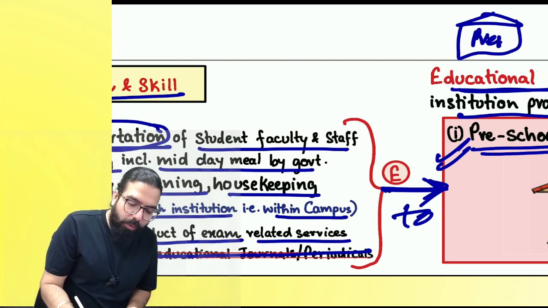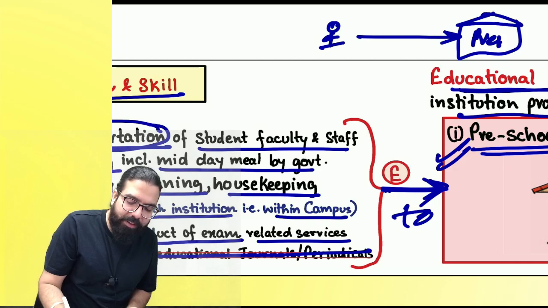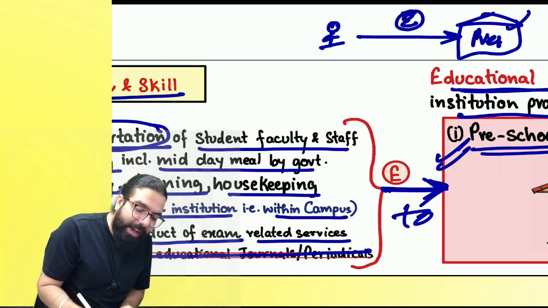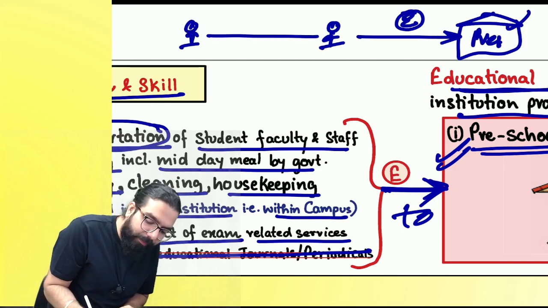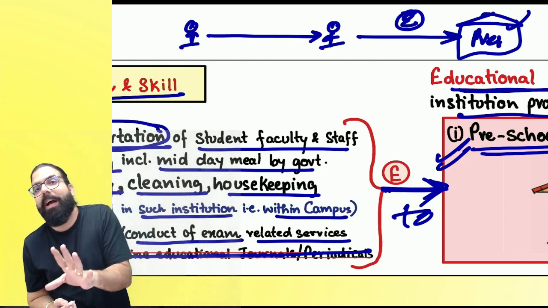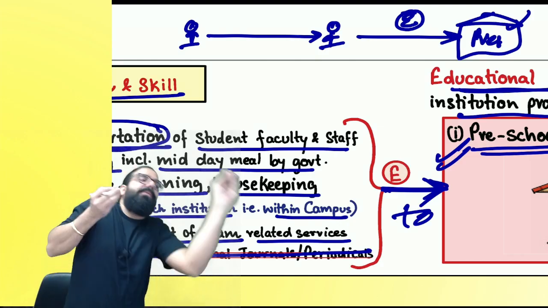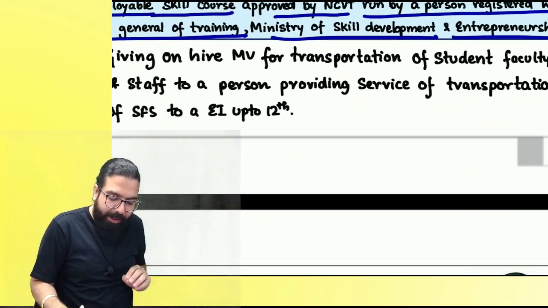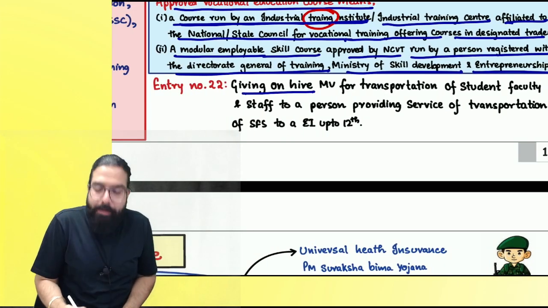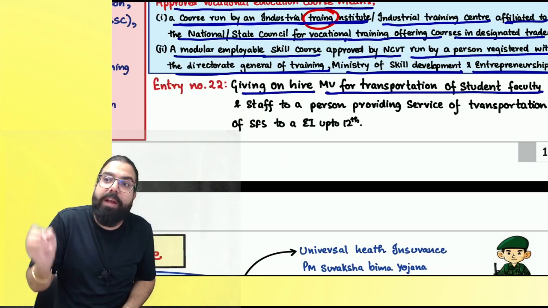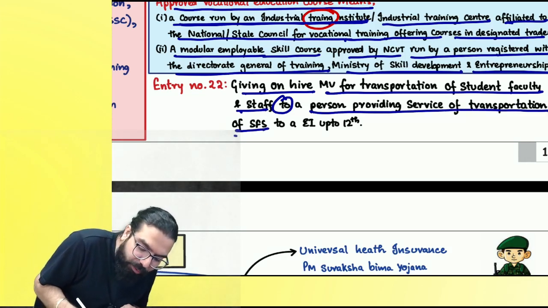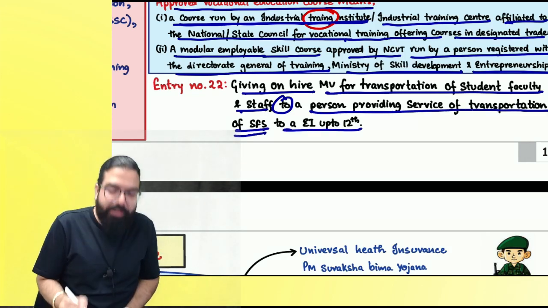Okay, everyone. Now, one person is providing transportation services to the preschool. What will happen? Exempt. Now, if this person takes a car or bus on hire from another person so that he can give the transportation service, that taking of the bus on hire will also be exempted. That is what is being told over here. Giving on hire a motor vehicle for transportation of students, faculty and staff, to whom? To a person who is providing transportation of students, faculty and staff to an educational institution.